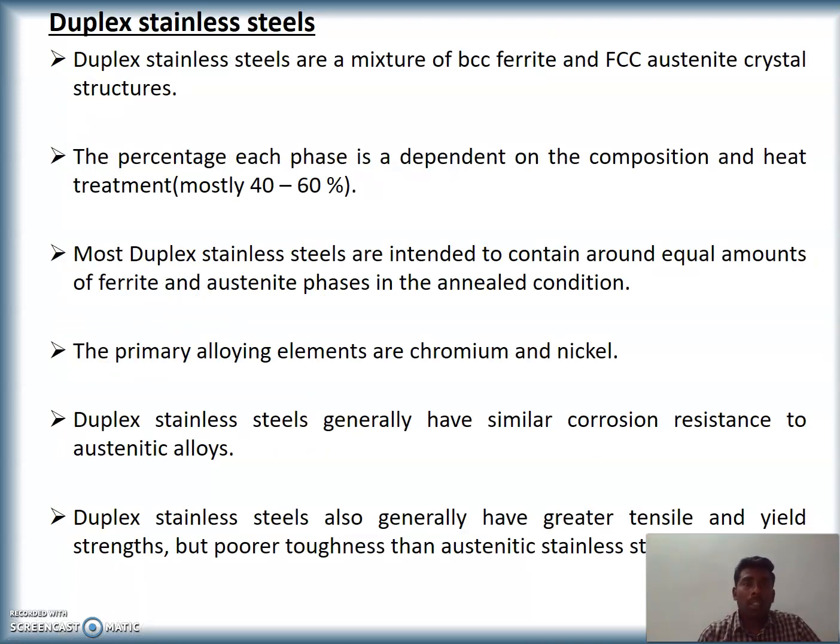The final classification of stainless steel is duplex stainless steel, which is a mixture of BCC ferrite and FCC austenite crystal structure. The percentage of each phase is dependent on the composition and heat treatment. Mostly it is a 40 to 60 ratio. Most duplex stainless steels are intended to contain around equal amounts of ferrite and austenite phase in the annealed condition. Primary alloying elements are chromium and nickel. Duplex stainless steels generally have similar corrosion resistance to austenitic alloys.